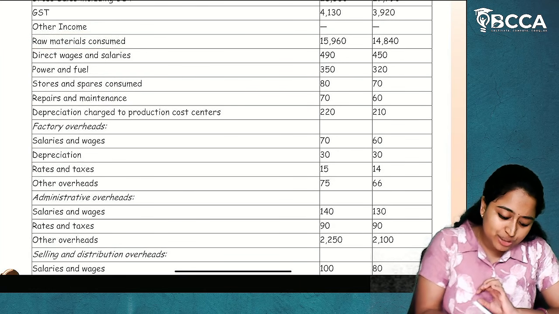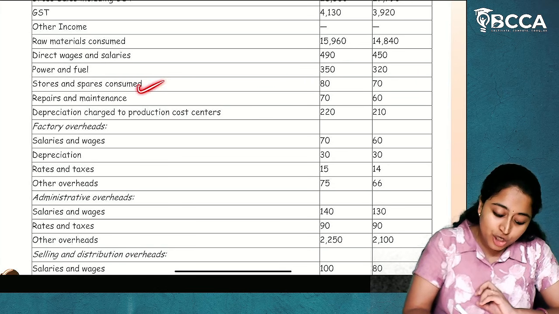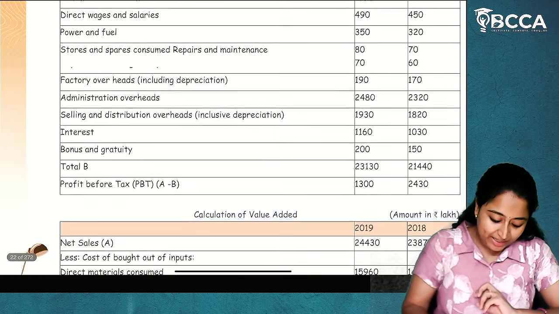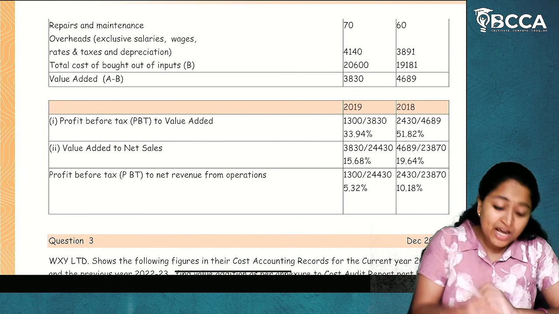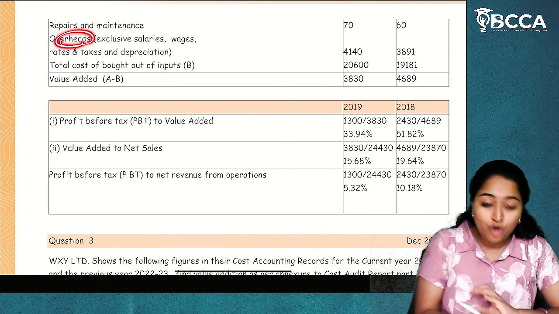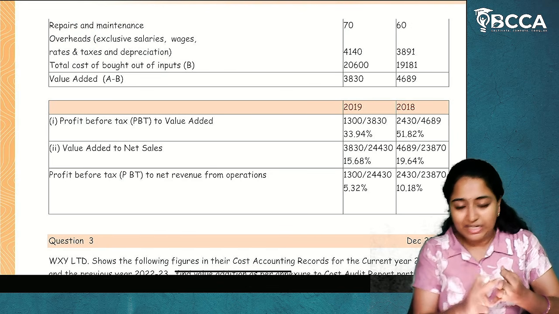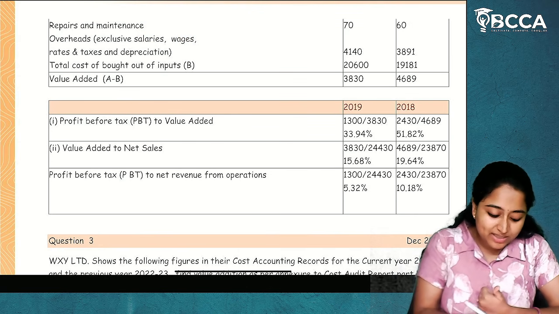Raw materials consumed will be taken; direct wages and salaries will not be taken. Power and fuel will be taken. Stores and spares will be taken. Repairs and maintenance will be taken. Depreciation will not be taken. Overheads: here everything is combined, factory overheads, administrative overheads, selling and distribution overheads. What is not considered? Salaries and wages are not considered.